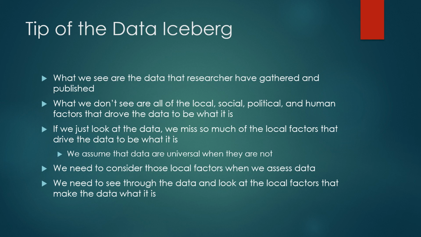So you have to think of data as sort of an iceberg, right? And when we see the data, we're seeing the tip of the iceberg, okay? What we see are the data that the researcher has gathered and published, or what the media is showing, or what the newspaper is showing, or what the internet site is showing. We see basically what they want us to see. Okay, even if it's accurate, we don't see the whole story. What we don't see are all of the local, social, political, and human factors that drove the data to be what it is. Okay, so if we just look at the data, we miss so much of the local factors that drive the data to be what it is.